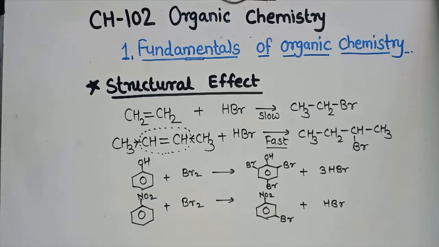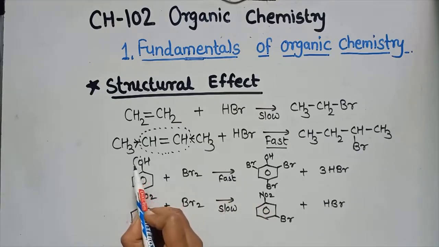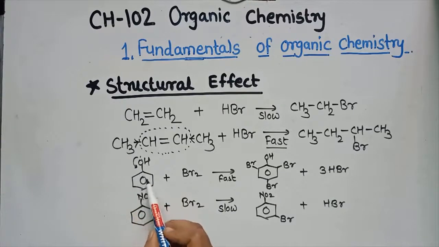So in this case, this reaction is slow while this reaction is fast. Why does this happen? Because this oxygen is an electron donating group, so it donates electrons to the benzene ring. So here there is an increase in electron density on the benzene ring, while in this case NO2 withdraws electrons.